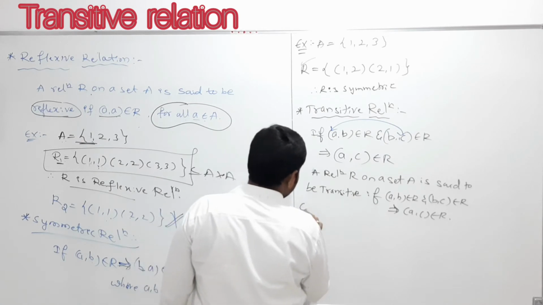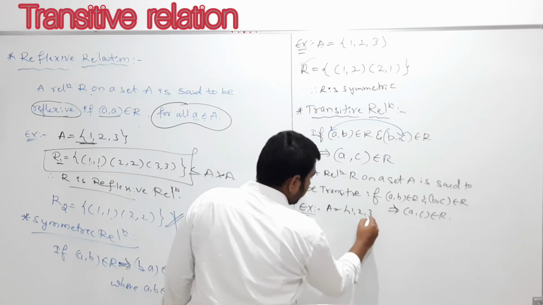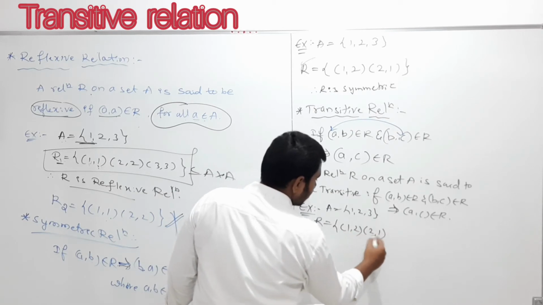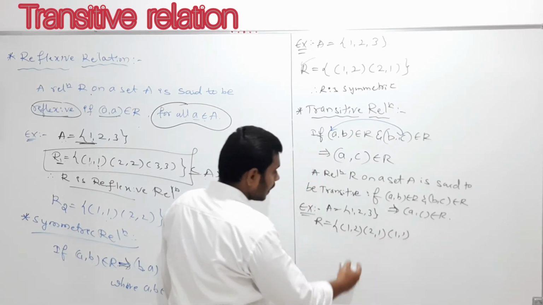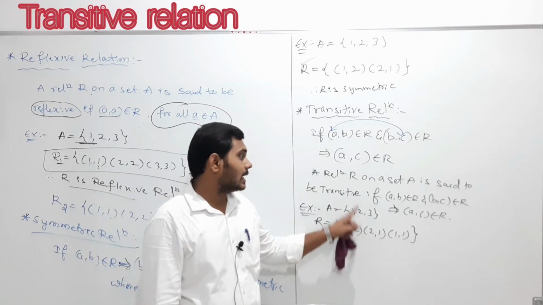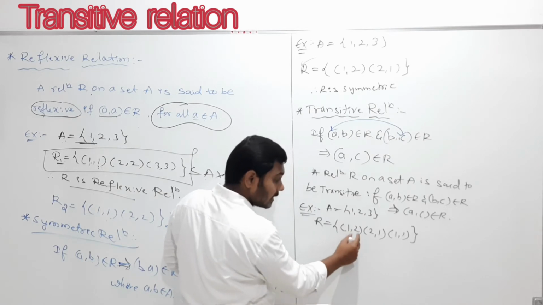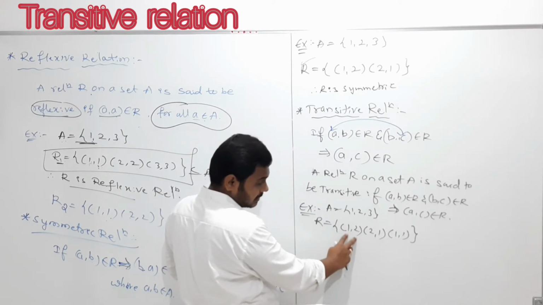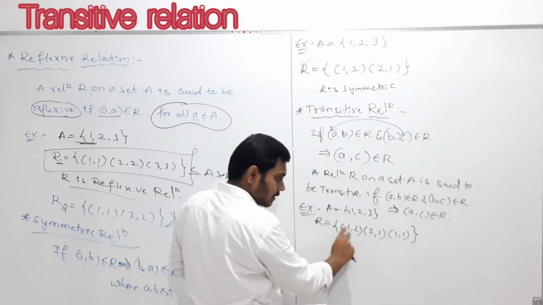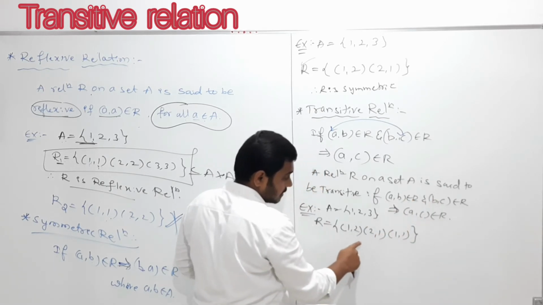I'll take an example, then you will clearly understand. I'll take the same set A = {1, 2, 3}, and a relation such that (1, 2) belongs to R, (2, 1) belongs to R, and (1, 1) belongs to R. Then I'll call this relation a transitive relation. Why is it so? Because (1, 2) is there; if you interchange the places, (2, 1) exists, yes. (a, b) is there, and (b, c) is there.